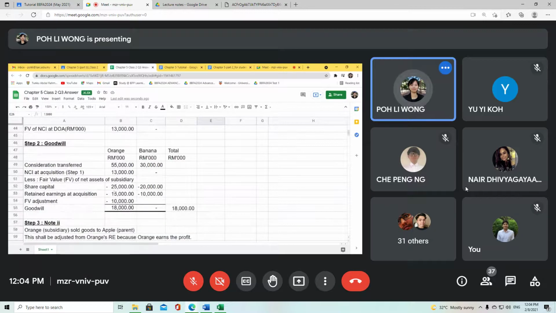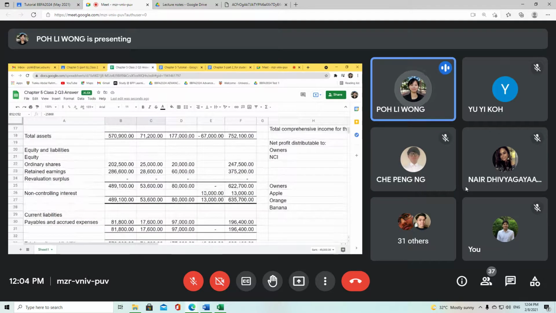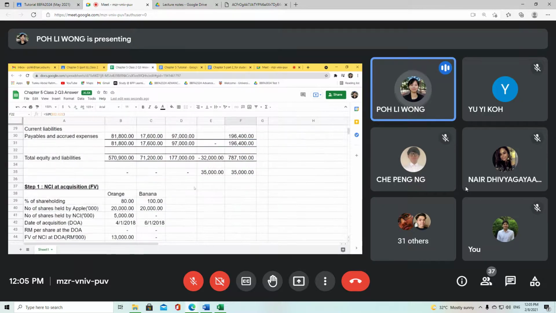So let's see here. My share capital basically totals 45 million. And I have already mentioned that for ordinary shares, we have to take out the subsidiary's portion. So you can either just follow your goodwill or you can use the formula. At the end of the day, your ordinary shares in your consolidation must only reflect the parent's portion.